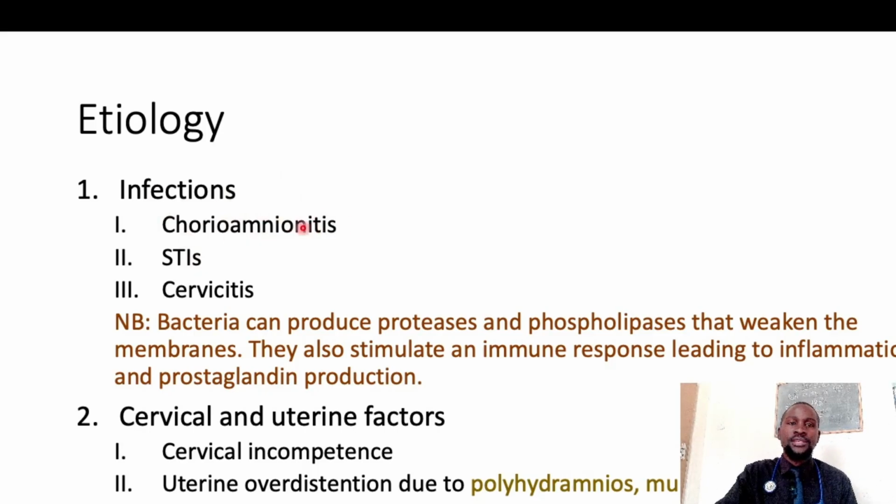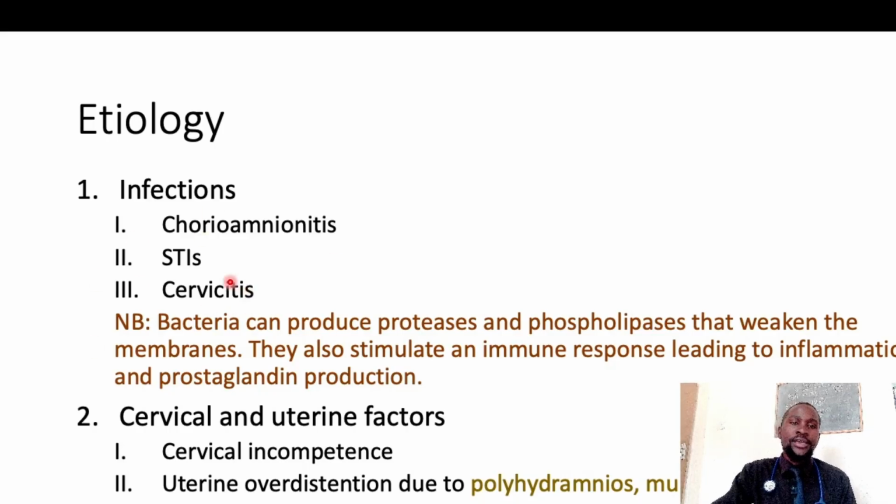You have an infection, mostly bacterial, causing inflammation within the placenta and the membranes as well. Another cause is STIs, sexually transmitted infections. Cervicitis can even be part of a sexually transmitted infection, where you have an infection causing inflammation of the cervix.